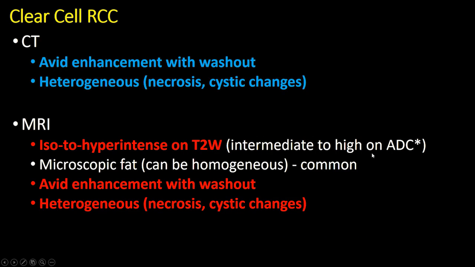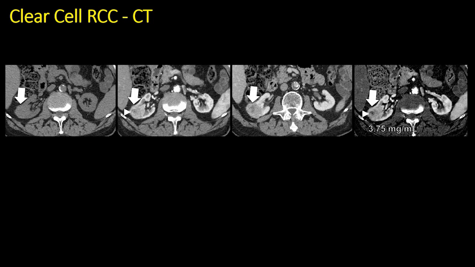Moving on to clear cell RCC, which is the most common and most aggressive of the RCC subtypes. These tumors are avidly enhancing, which overlaps with fat-poor AML. However, they show characteristic features which are not seen in fat-poor AML, in that they tend to be heterogeneous due to the presence of necrosis or internal cystic changes. They're actually iso to hyperintense and not low on T2-weighted signal images as fat-poor AML and papillary RCC are, and as discussed, they may show microscopic fat. This is the case of clear cell renal cell carcinoma that I presented earlier in the dual energy CT section.